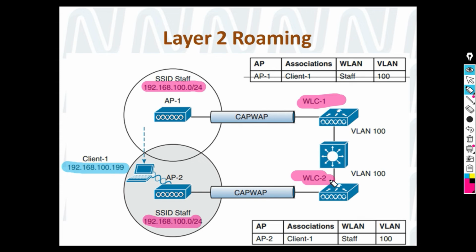So when the client roams from one AP connected to WLC1 to another AP connected to WLC2, the IP address does not change.